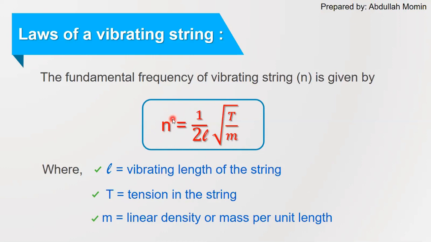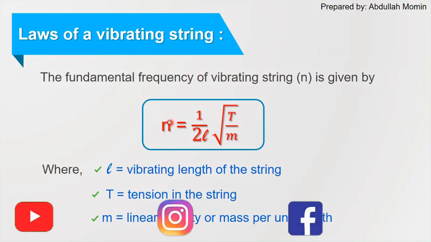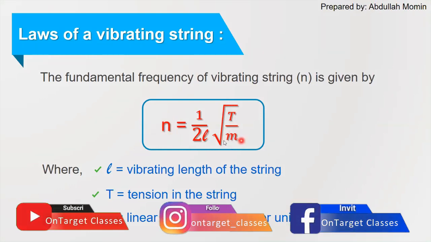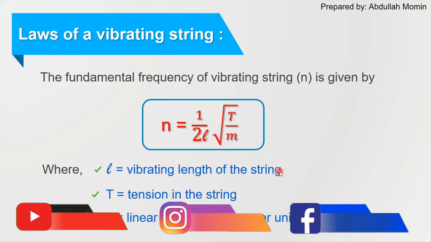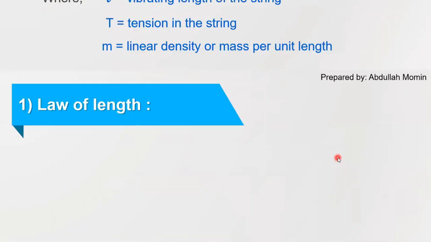So first law is the relation between n and L. Second law is the relation between n and T, and third law is the relation between n and M. So we are going to see the statement of all these laws one by one.